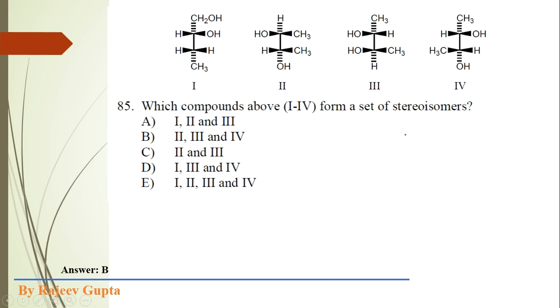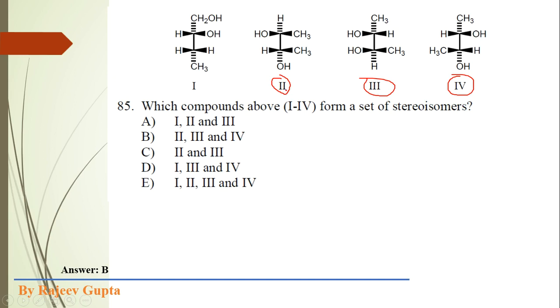Obviously, the sequence of bonding of atoms, or we can say the structure, of the second, third and fourth Fischer projections is the same, which means their structural formula is the same, but their stereochemistry is different.